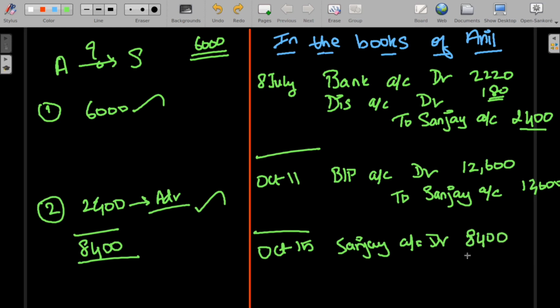Now we can only pay him 50%, which is 4,200, and the remaining amount of 4,200 will be to deficiency.